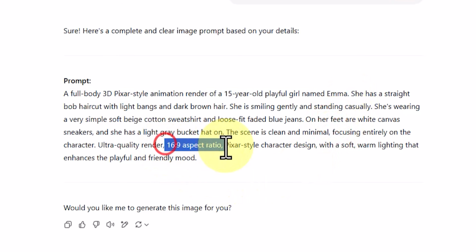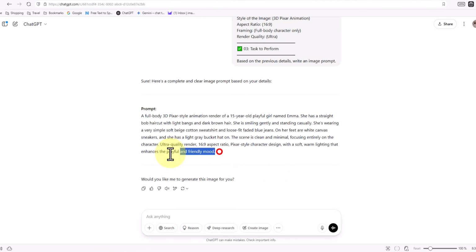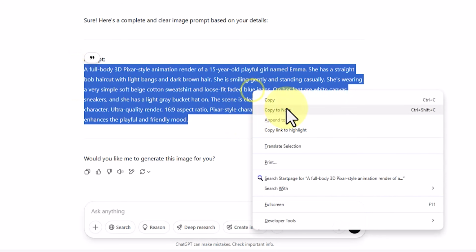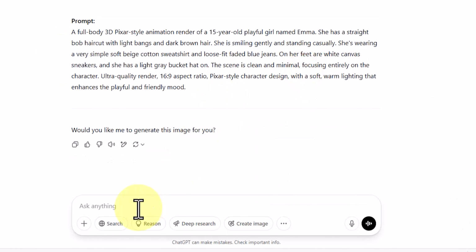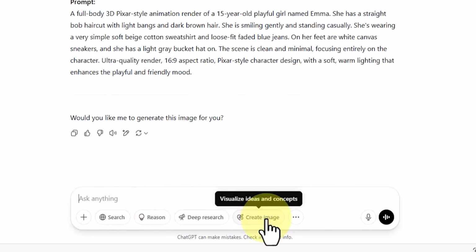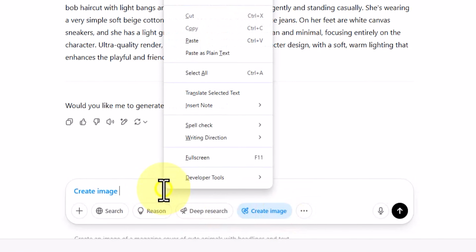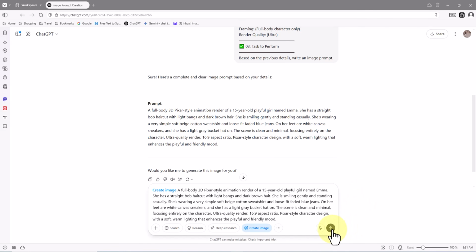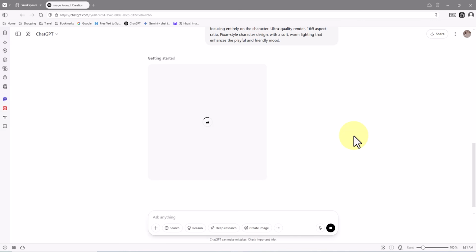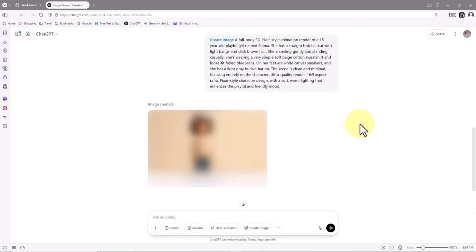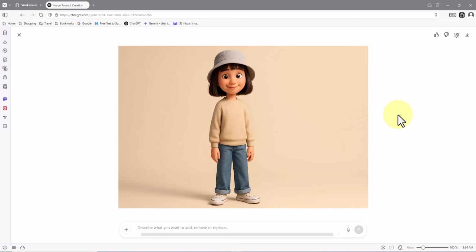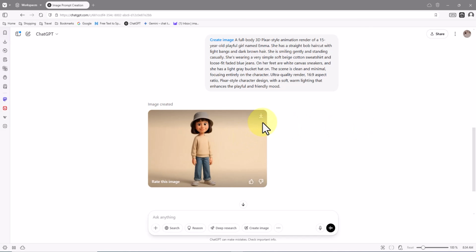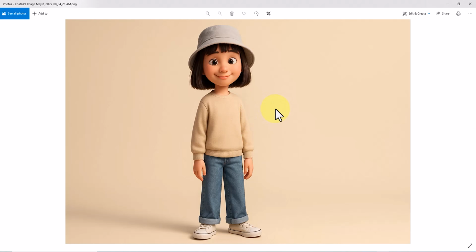But personally, I prefer to show you a few secrets about working with consistent characters, directly inside ChatGPT itself. No need to go anywhere far. Right inside ChatGPT, I click on the Create Image button. I paste the same prompt here, and boom, my request enters the rendering queue, and the image starts being generated step by step. And just like that, we have a fully rendered image of our desired character, completely free, no cost, no complications. In the top right corner of the image, there's a download button where you can save the image to your device with no watermark.